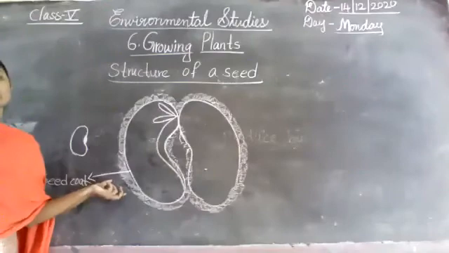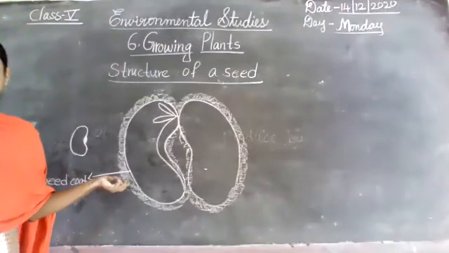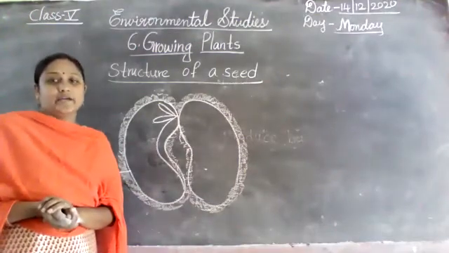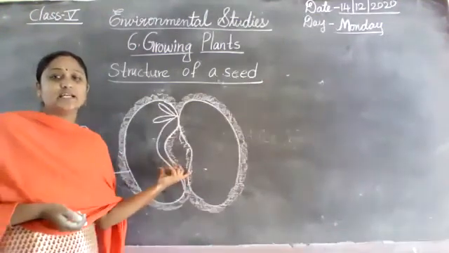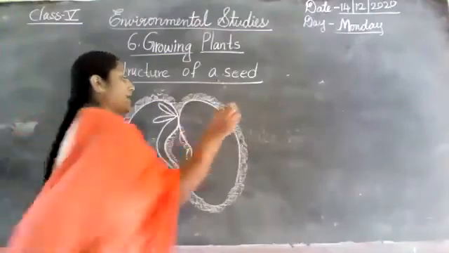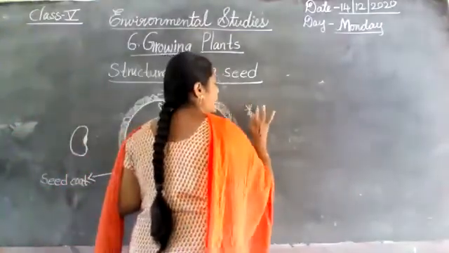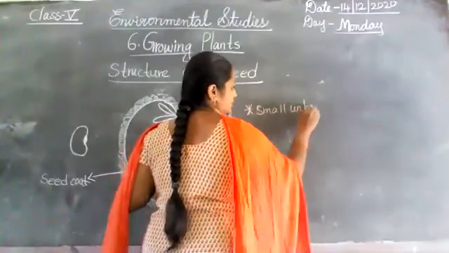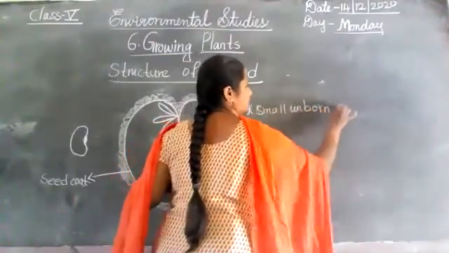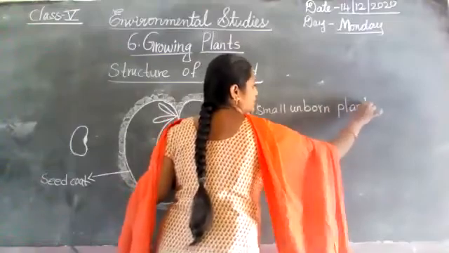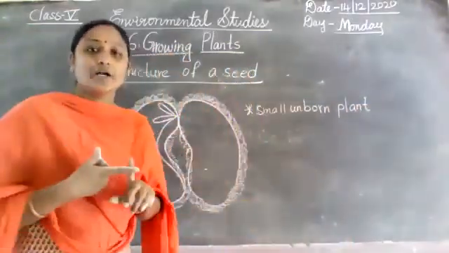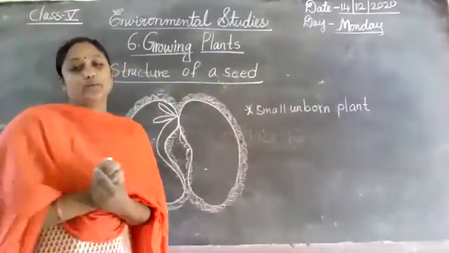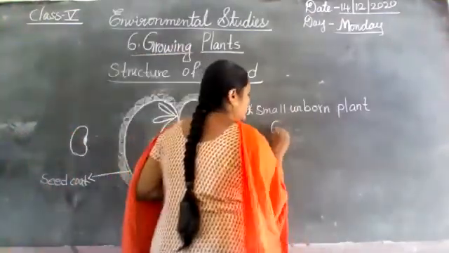Each seed contains a small unborn plant. Every seed contains a small unborn plant. The small unborn plant is called an embryo.